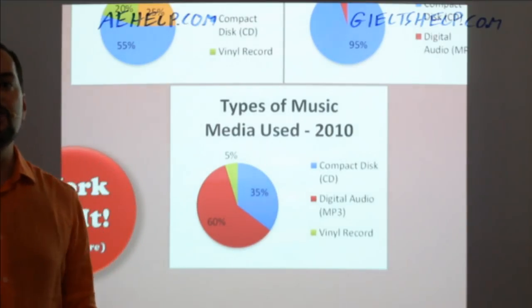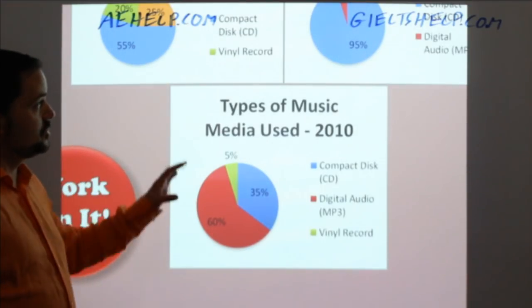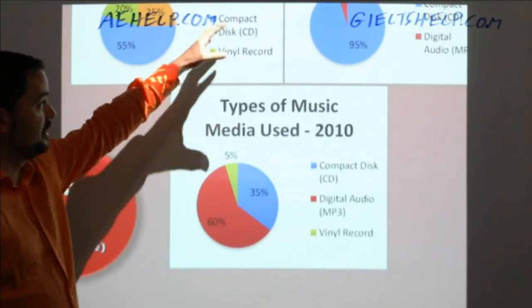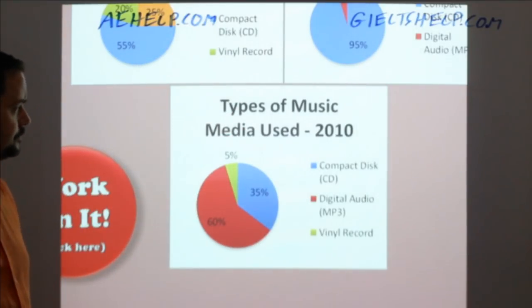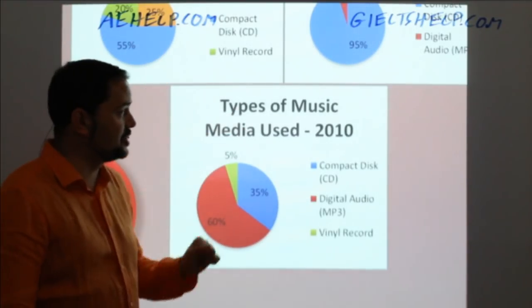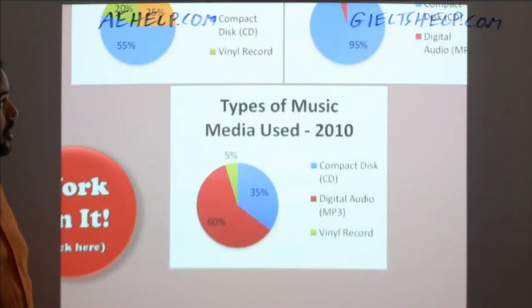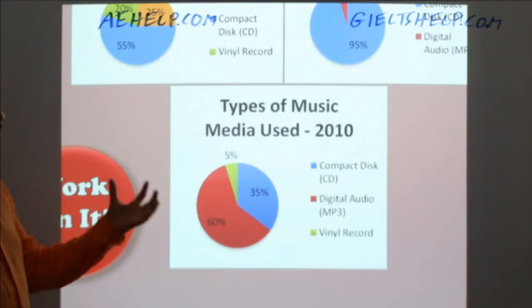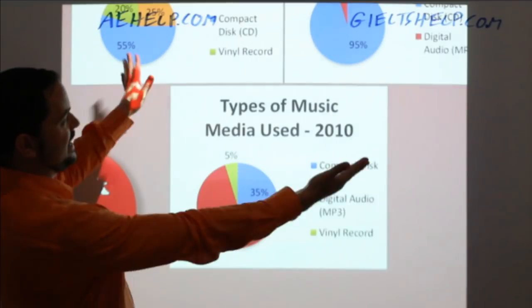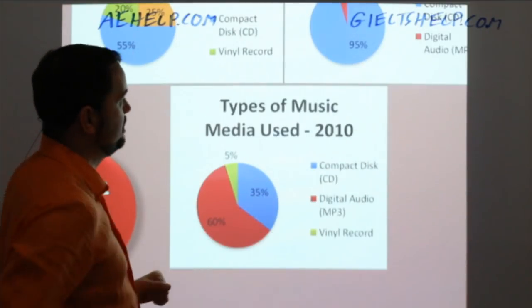What's the main feature here? So what do I notice? Okay, so I notice these are pie charts. I note the different kinds of music media. I note the 3 different years. I note that they're a decade apart. And what do I clearly see just by glancing? So first glance at these 3 pie charts.